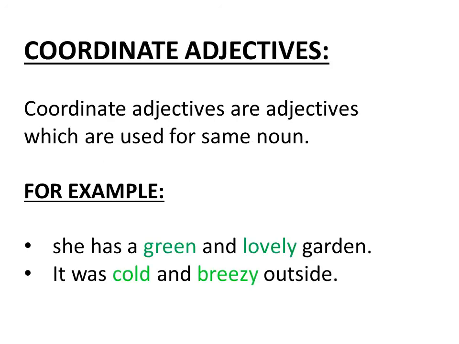Coordinate adjectives. Coordinate adjectives are adjectives which are used for the same noun. For example, she has a green and lovely garden, and it was cold and breezy outside. Now you can see that we talk about the same thing here, garden and outside, and we use different adjectives. So the different adjectives that work for a single noun are called coordinate adjectives. And sometimes they are separated by a comma and a word and, right?